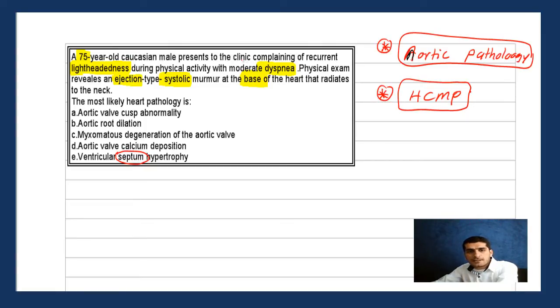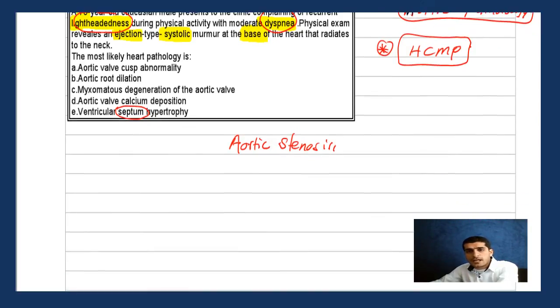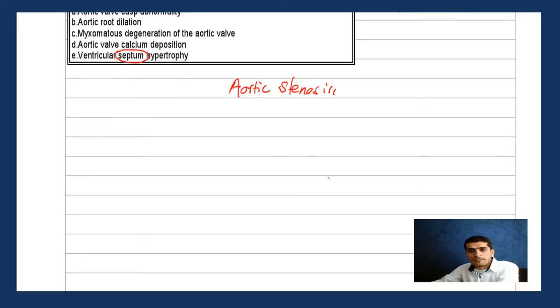Now let's analyze the data. You have dyspnea and lightheadedness, and this is basically part of a triad. If I'm talking about aortic stenosis, which is usually the case here, the triad for aortic stenosis, guys, is three things.